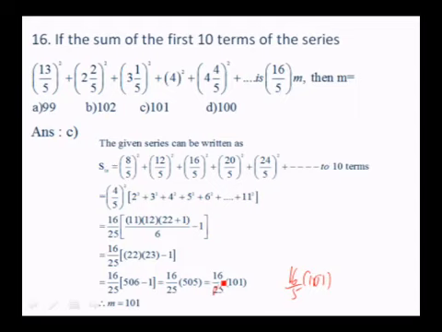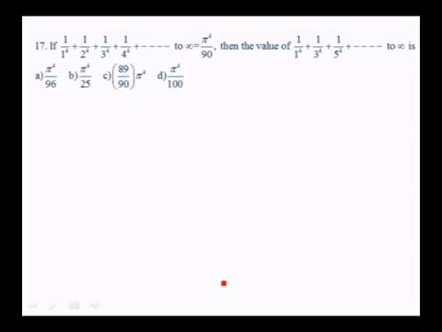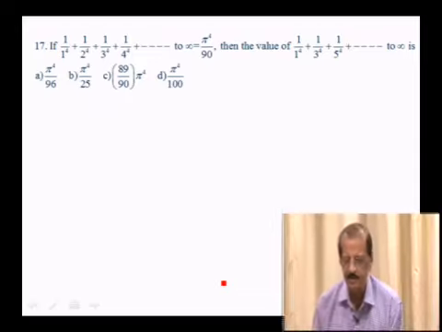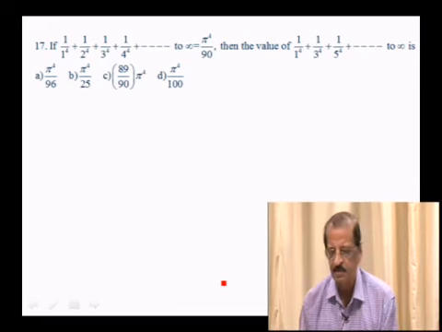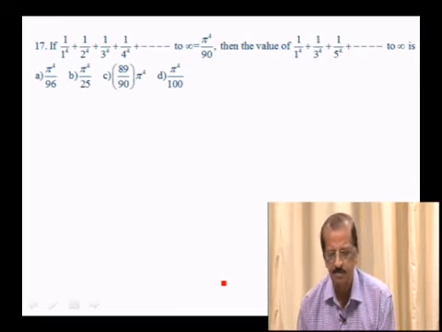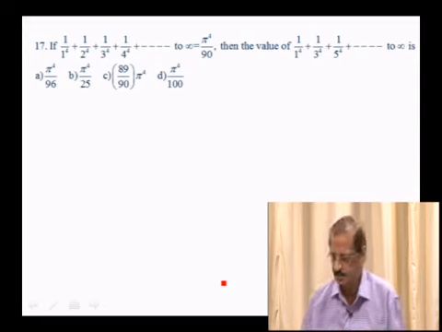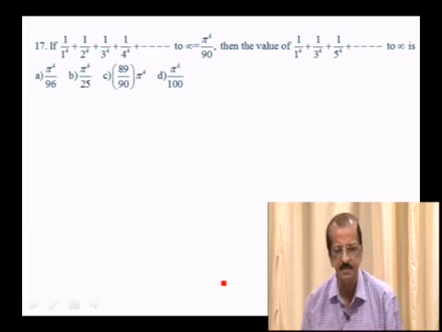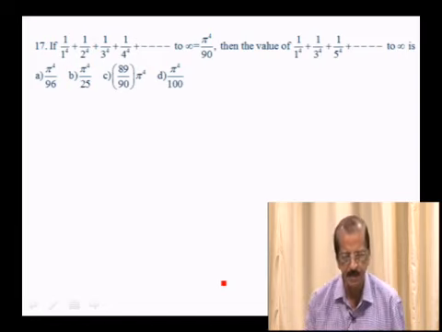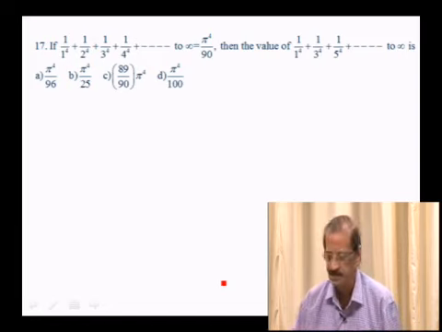So next problem. 1 over 1 to the power 4 plus 1 over 2 to the power 4 plus 1 over 3 to the power 4 etc. to infinity is equal to pi to the power 4 by 90. Then what is the sum of the odd terms, 1 over 1 to the power 4, 1 over 3 to the power 4 etc.? Here we just divide the given series into two parts, the odd part and the even part, then you can easily get the sum.